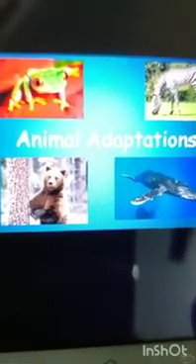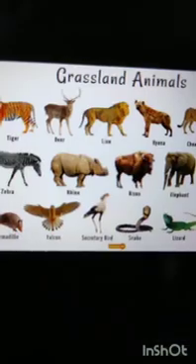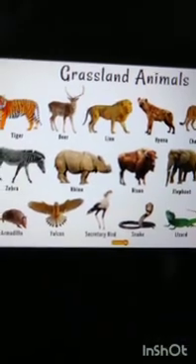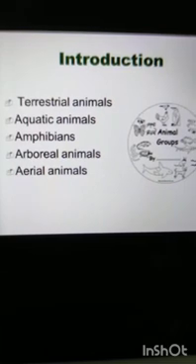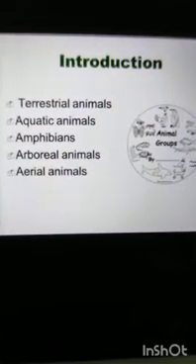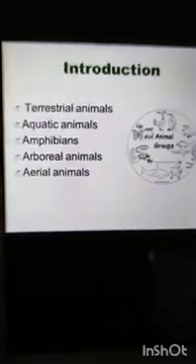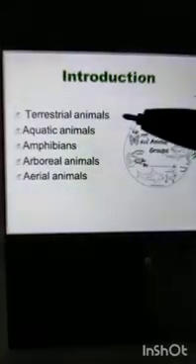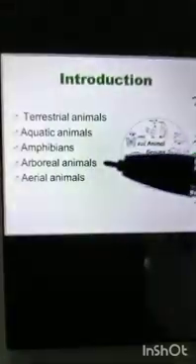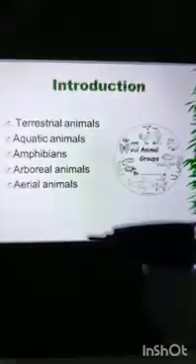Animals are found almost everywhere. In water, on land, and also in polar regions. So, they can be divided into different groups depending upon the various habitats in which they live. These groups are terrestrial animals, aquatic animals, amphibians, arboreal animals and aerial animals. Let's discuss them one by one.